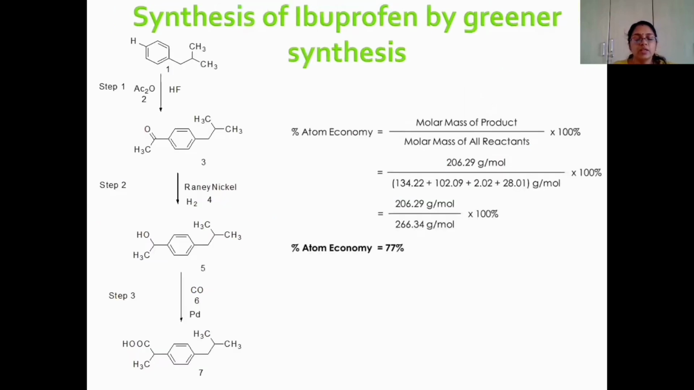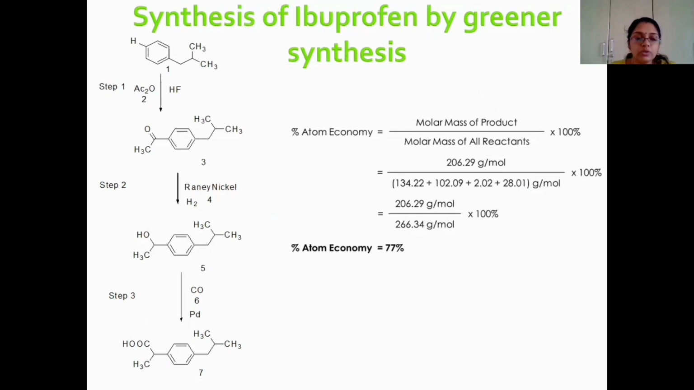Nowadays we prepare ibuprofen by a three-step synthesis. When we looked at the percentage atom economy of this reaction, we found that it is around 77%. So 77% means only 23% of the reactants are left unreacted.